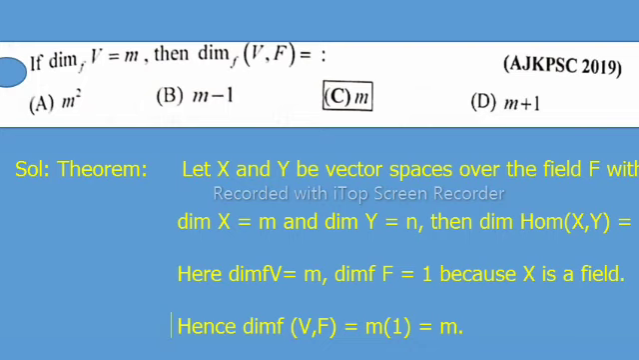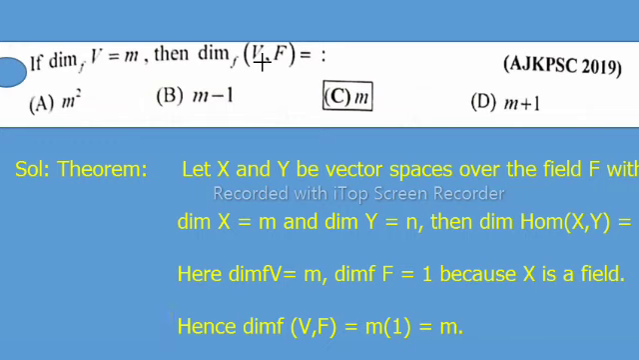Solution. Theorem: let X and Y be vector spaces over the field F with dimension X equal to M and dimension Y equal to N, then dimension Hom(X, Y) equals MN. Here dimension F V is equal to M and dimension F F is equal to 1. So according to the condition, dimension of V is equal to M and dimension of F.